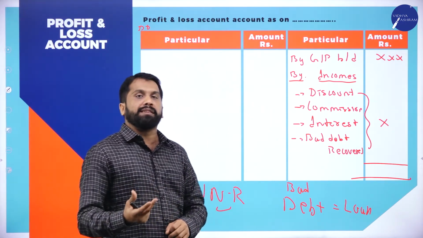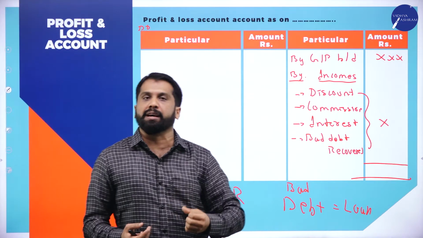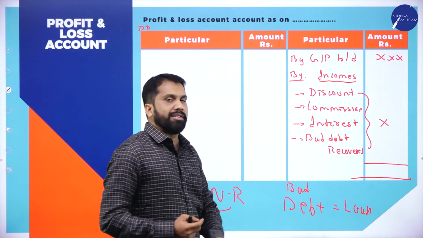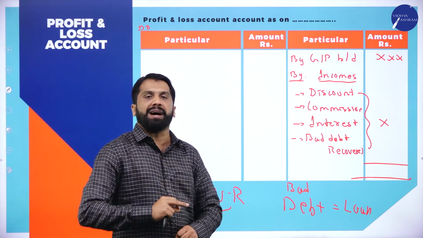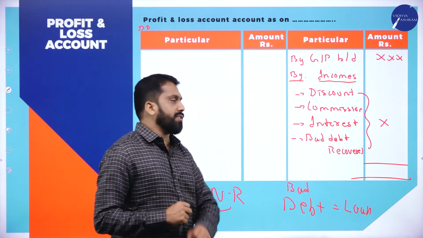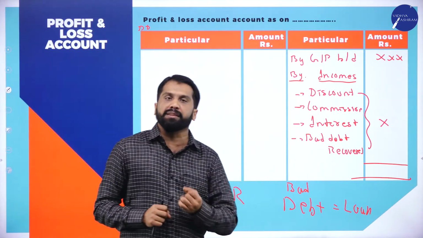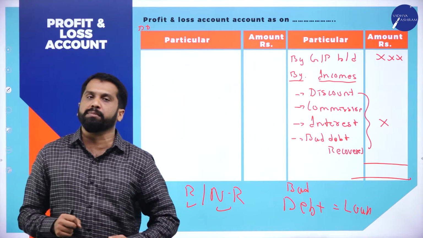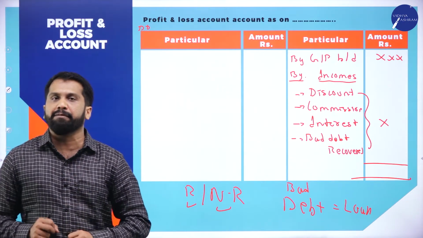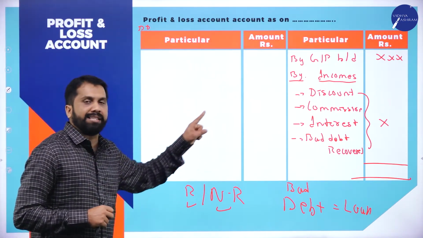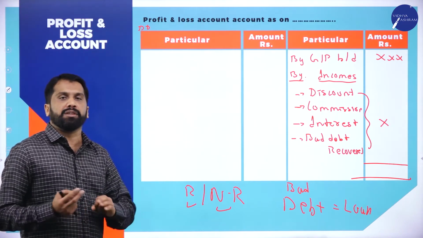Commission. Every time you do sales, you will get commission. Interest. If you put 1 lakh in your bank, every month you will get interest. Bad debts recovered. It may happen with many customers. It is not one time in your life. So these are called recurring in nature.